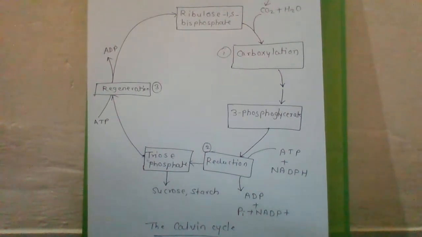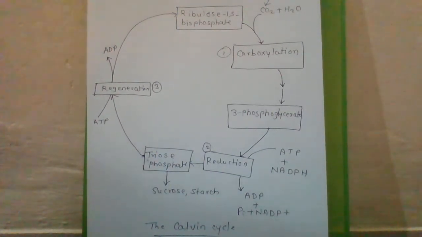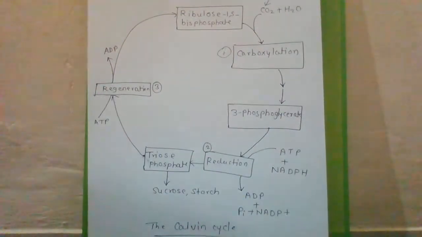3-phosphoglycerate is the product. The reaction is catalyzed by the enzyme RuBP carboxylase. A catalyst means a substance which does not take part in the reaction but increases the rate of the reaction. The enzyme used for catalyzation of this process is RuBP carboxylase, and the product is 3-phosphoglycerate, 3-PGA.